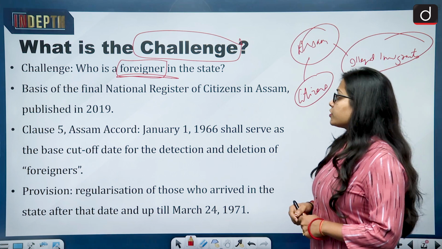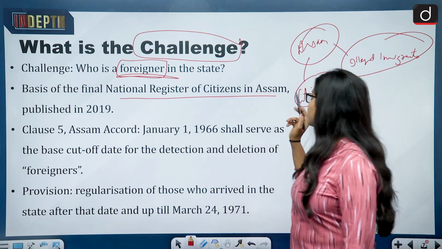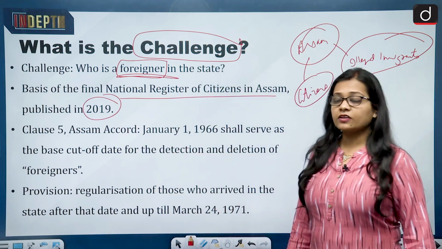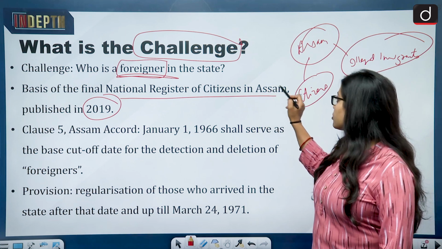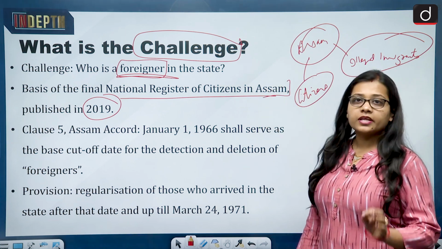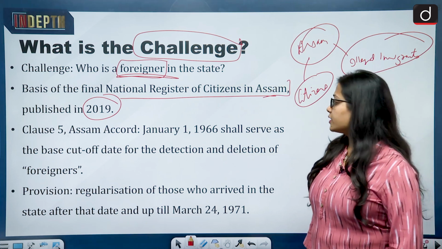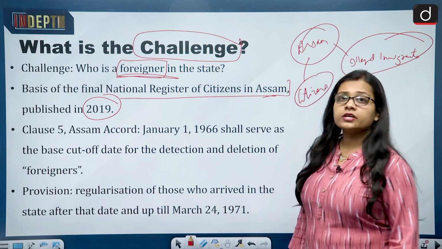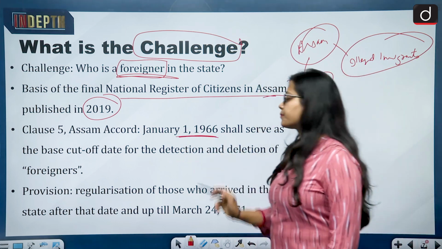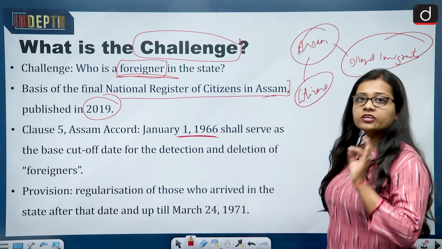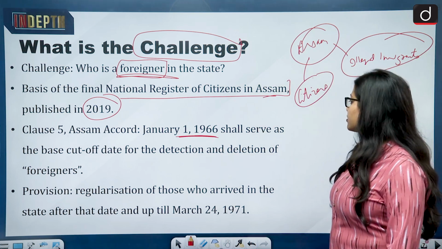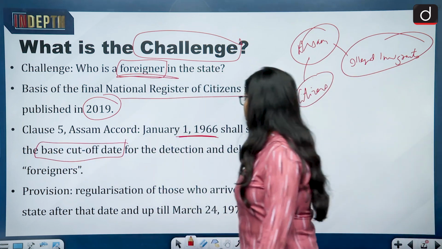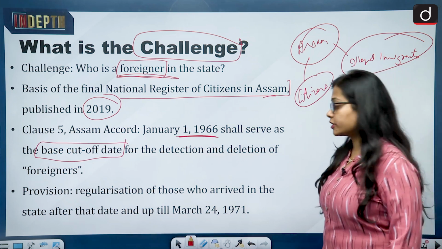And this was the basis of the final National Register of Citizens in Assam, which was published in the year 2019. Then there was clause 5, and clause 5 of the Assam Accord talked about January 1, 1966. It was clause 5 of the Assam Accord that January 1, 1966 shall serve as the base cut-off date for the detection and deletion of foreigners.